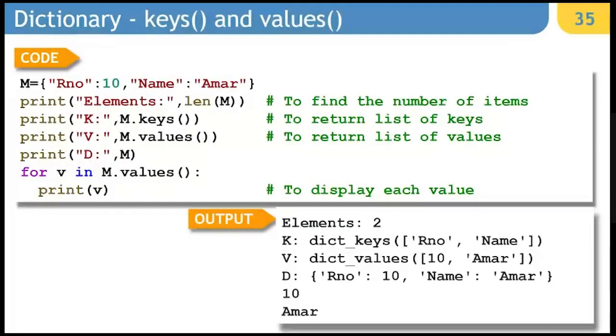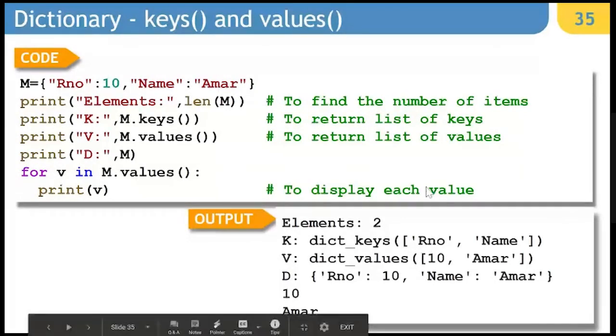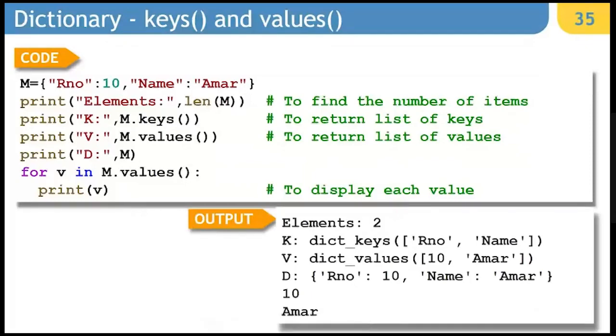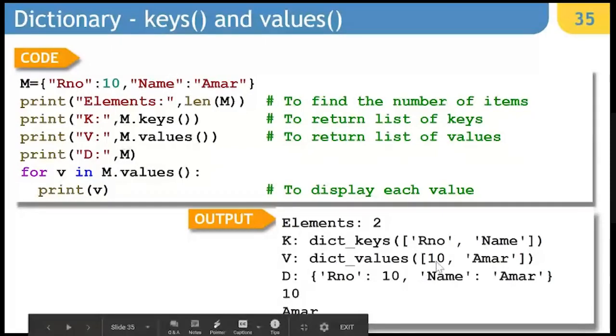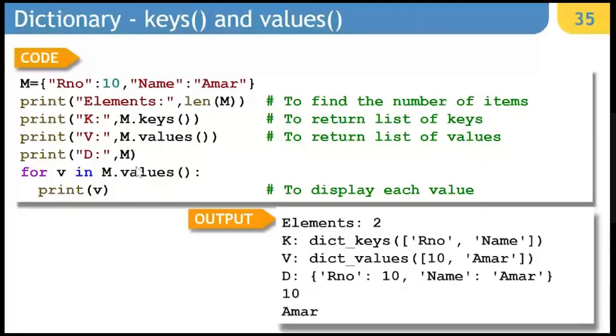Next is keys and values. These are methods which can extract the set of values which are stored in a dictionary. If I say m.keys, it is going to extract only the keys, which are roll number and name. When I say m.values, it will extract only the values, which are 10 and Amar. And if I simply say d colon m, it is going to display the entire set with key value pairs.